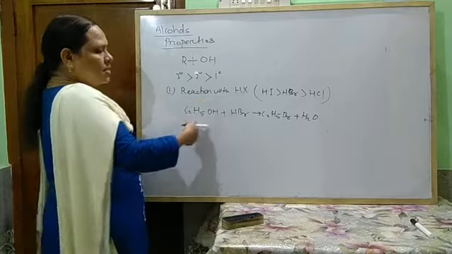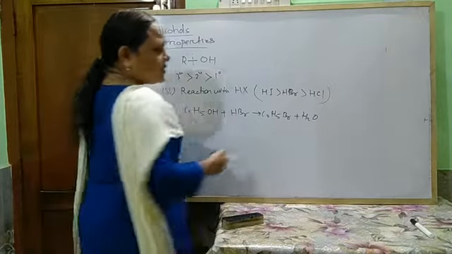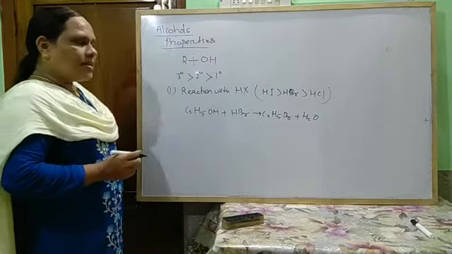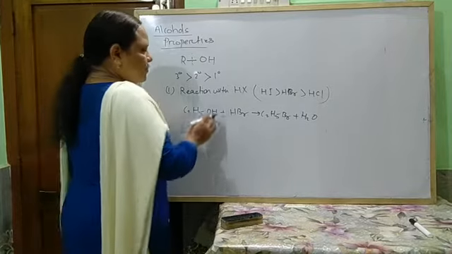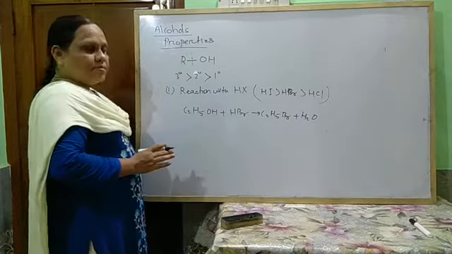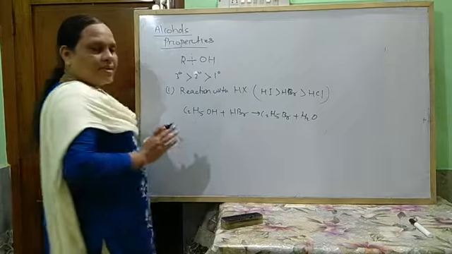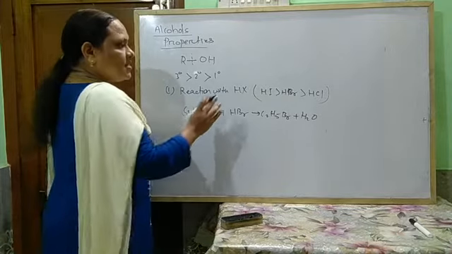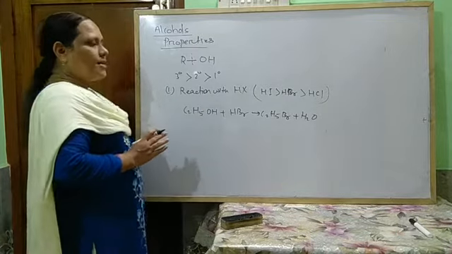In case of HCl, primary alcohols require a reagent like anhydrous zinc chloride.